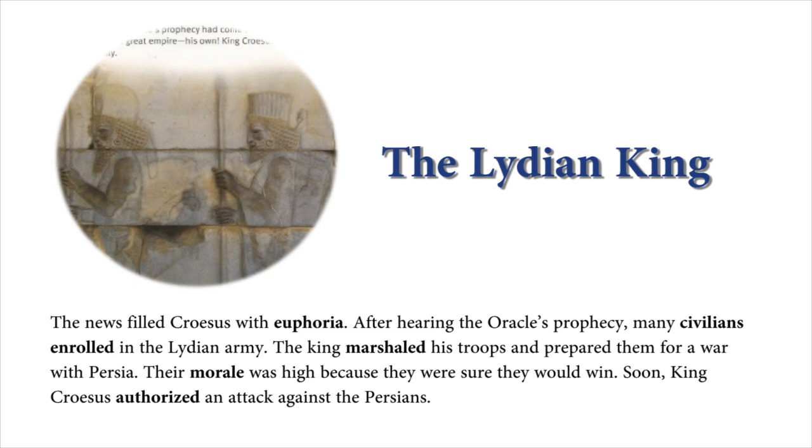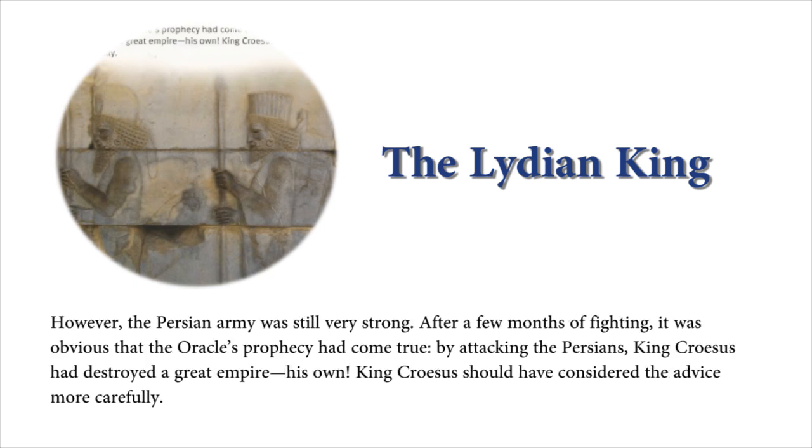After hearing the oracle's prophecy, many civilians enrolled in the Lydian army. The king marshaled his troops and prepared them for a war with Persia. Their morale was high because they were sure they would win. Soon King Croesus authorized an attack against the Persians. However, the Persian army was still very strong. After a few months of fighting, it was obvious that the oracle's prophecy had come true. By attacking the Persians, King Croesus had destroyed a great empire, his own. King Croesus should have considered the advice more carefully.